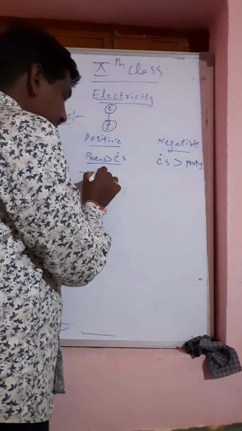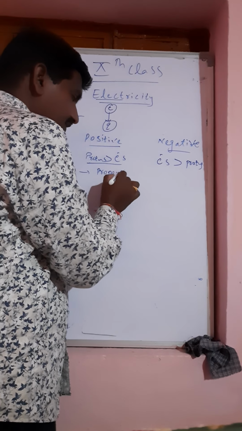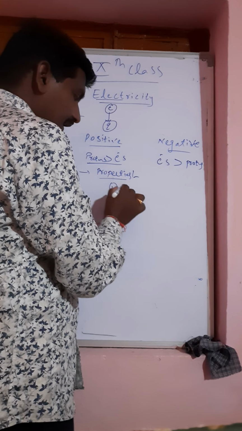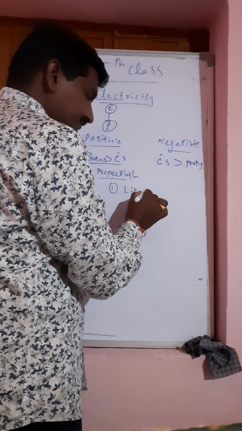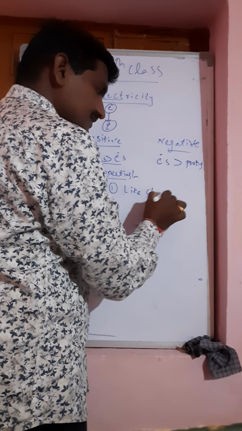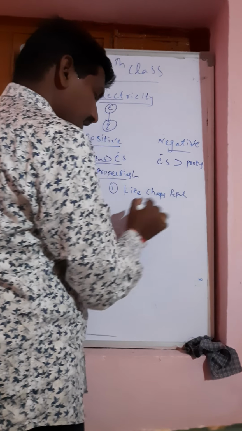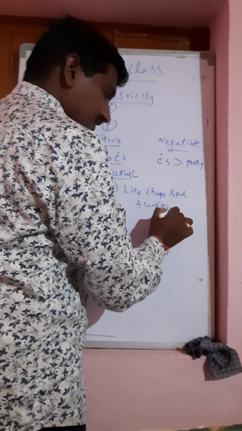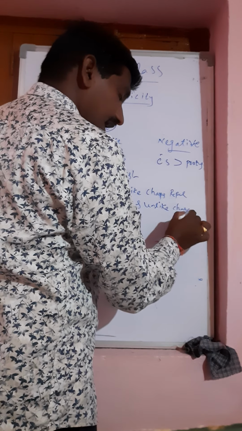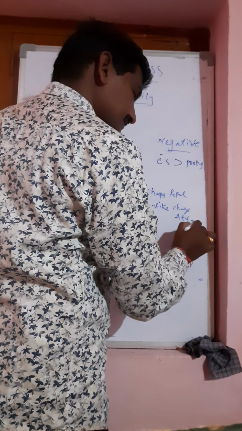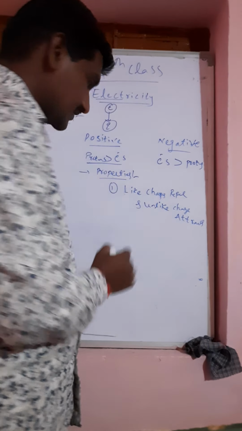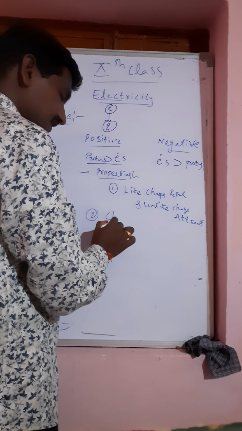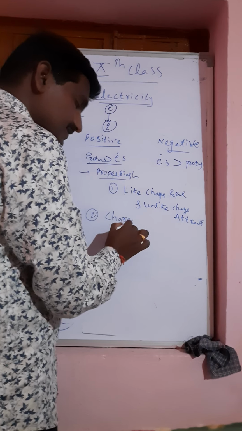Now, properties of charges. What are the properties? First property, like charges repel and unlike charges attract each other.